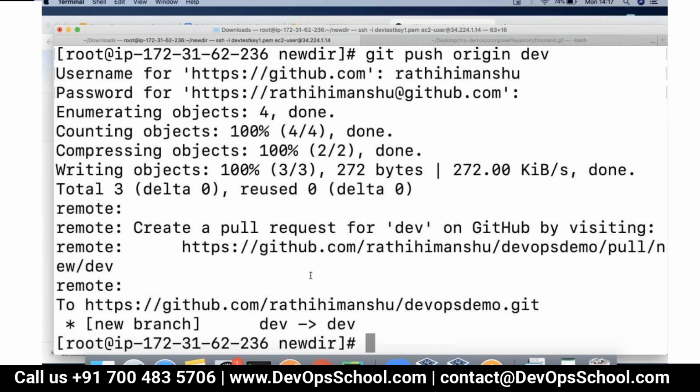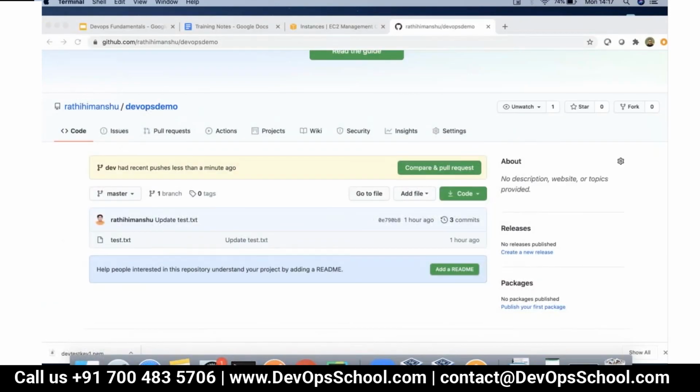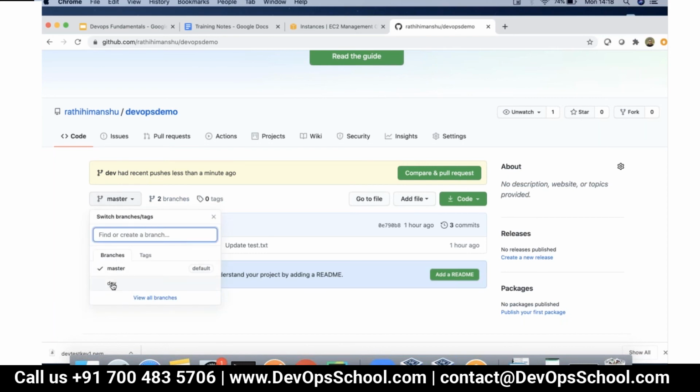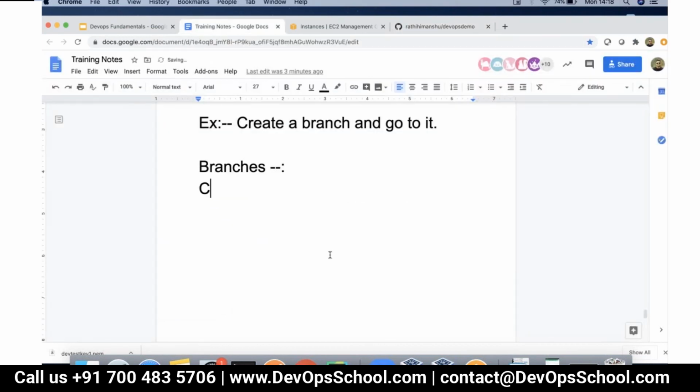Done. Now if you come back here, and if you refresh it, look, we can see two branches, right? And you can see dev branch is also there. So this is how a branch can be created locally and can be pushed.